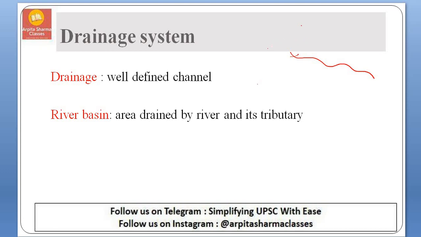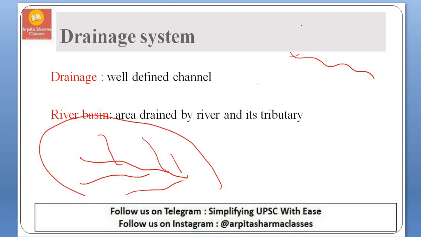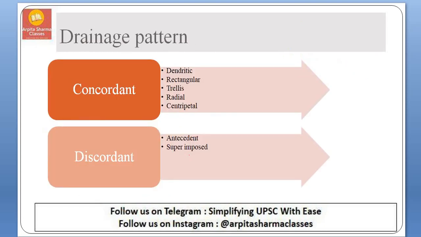Then what is a river basin? A river basin is an area which will be drained by the river and its tributaries. When the river flows, from the right hand side it will be joined by right bank tributaries, and from the left hand side by left bank tributaries. The total catchment area this river will be covering is called the river basin. Now let us learn the types of drainage patterns.